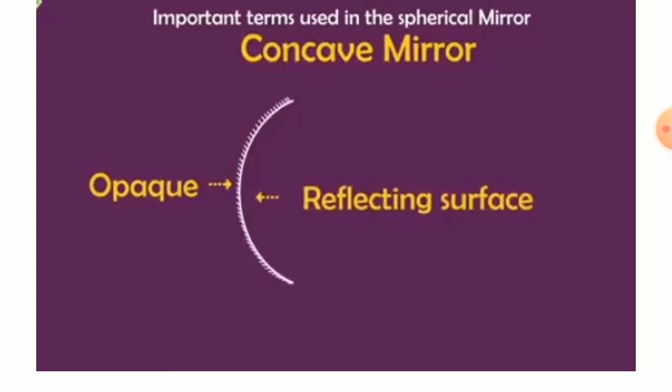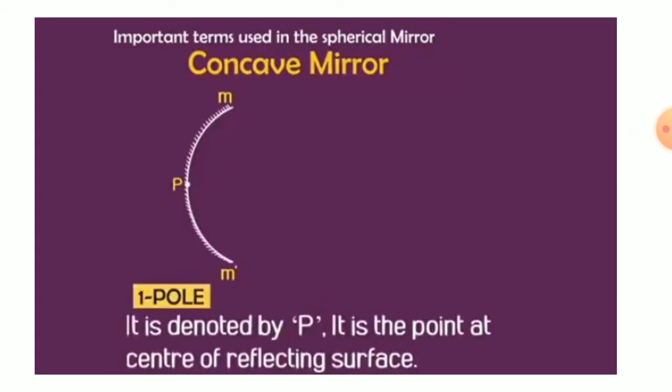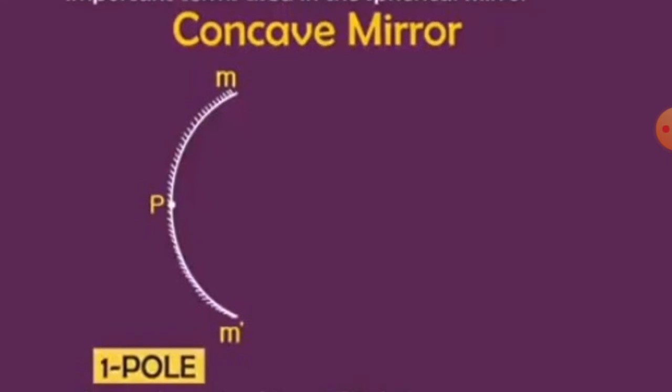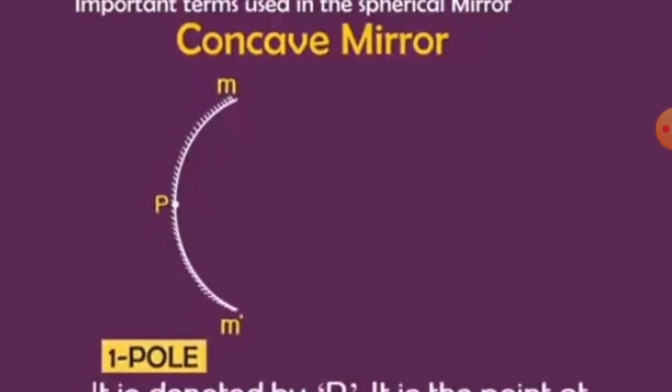So let's see both mirrors and understand how light rays are reflected and how it works, because there are certain terms that you should understand. The first term is pole. Let's take one concave mirror, and both the edges will get one name, M and M dash. Here it is concave, so the inward side is the reflecting side, and we will throw the rays there.